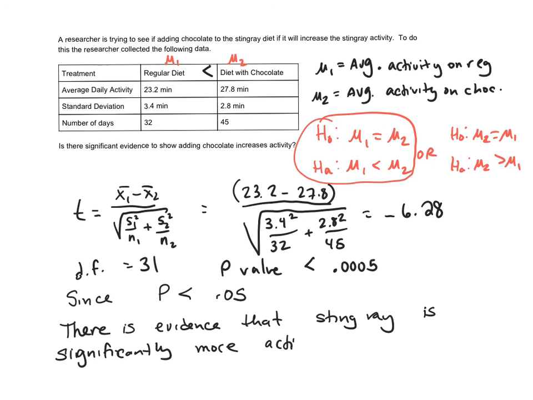Or no, pardon me, not on the regular diet. It's exactly the opposite of what we concluded. It's on the chocolate diet. Obviously a fictitious example because I'm pretty sure that's not good for a stingray.